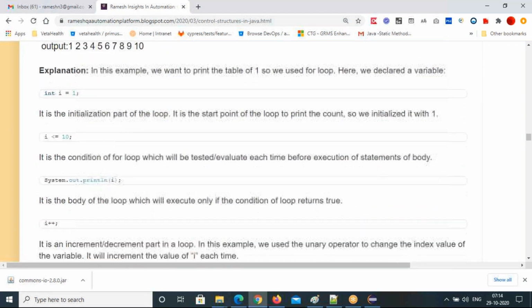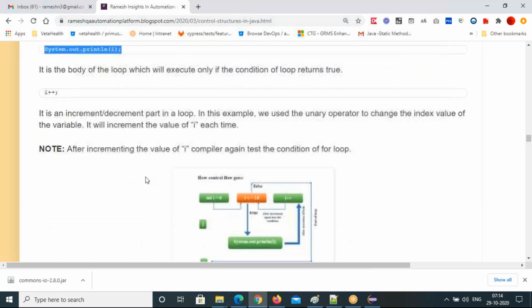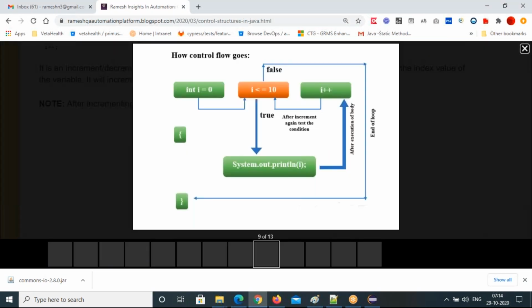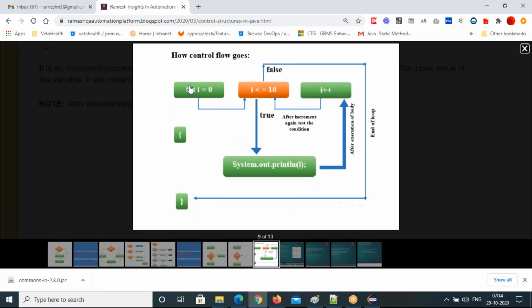This more explanation I have already given here, so no need for that. See this. First, how control flow goes here: first i equals 0, it will come to the condition. If the condition is true, the System.out.println is executing. Again, see how it is going. This is the flow diagram. It is going to i++.